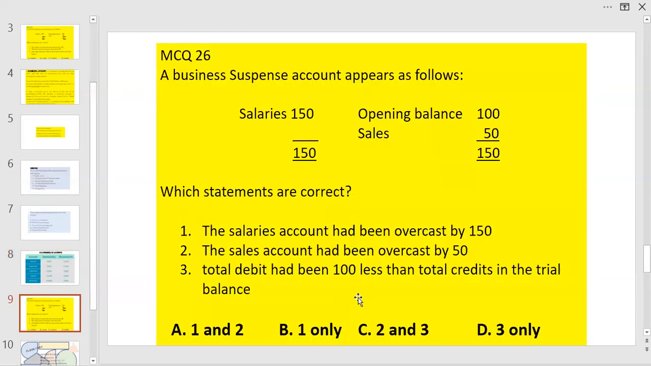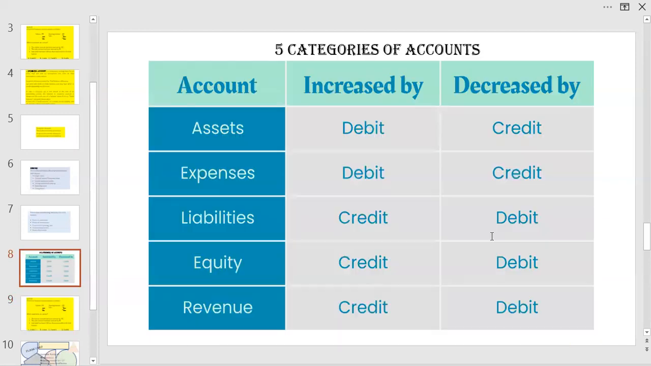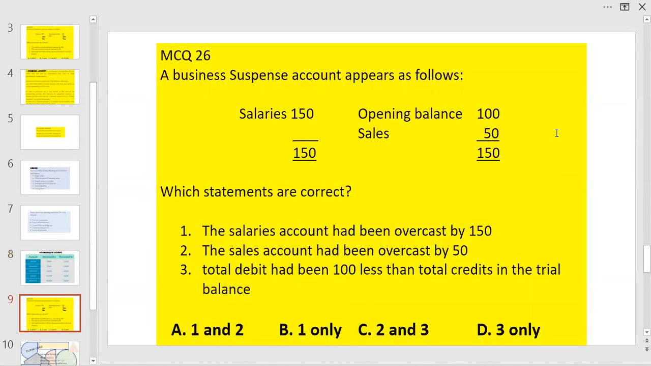First one, the salaries account have been overcast by 150. A salaries account is an expenditure account, therefore essentially a debit balance. If it is overcast, to correct it, you will have to credit salaries account. The next entry will be in the suspense account, which is there. Therefore, this statement is correct.